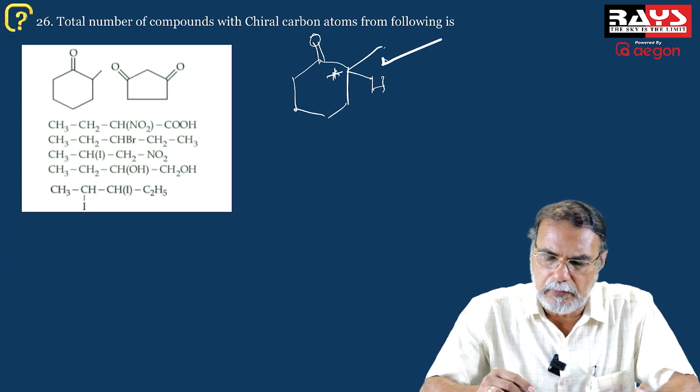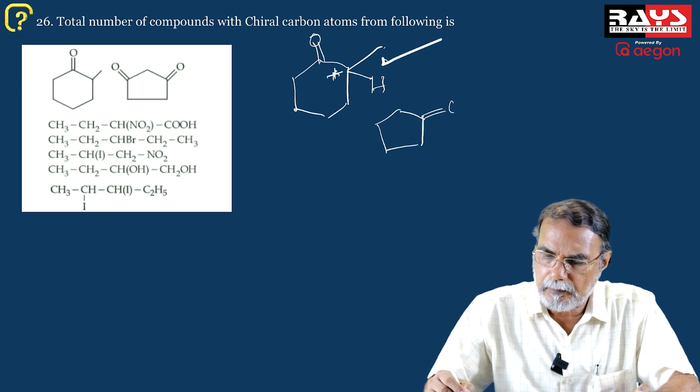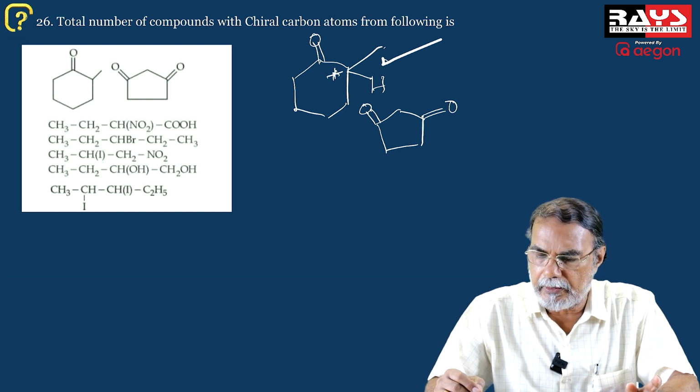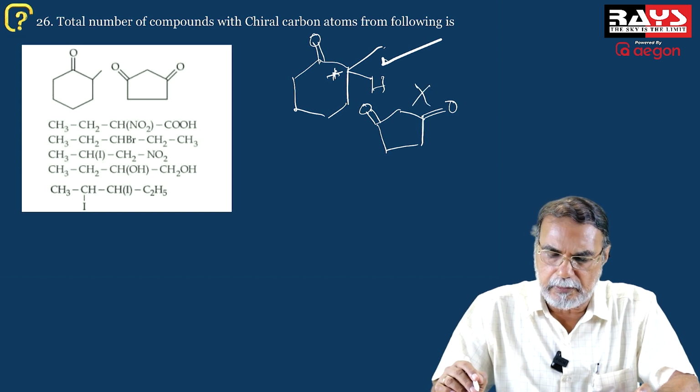But in the next molecule, it's a CH2 group. Double bond O, double bond O. It's a CH2 group here. It's a CH2 group here. CH2 group here. None of the carbon atoms are chiral. So it's not a chiral molecule.